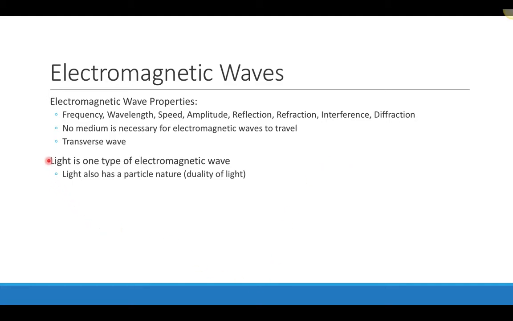It turns out that visible light is one type of electromagnetic wave, and so we're going to talk a lot about visible light and some of the properties of visible light. We'll also talk about some of the other types of electromagnetic waves. Light actually has a dual nature associated with it, so it behaves as a wave sometimes, but it can also behave as a particle. We're really not going to talk about the duality of light, but you may have heard that term before, so just be aware that light can behave in more than one way.